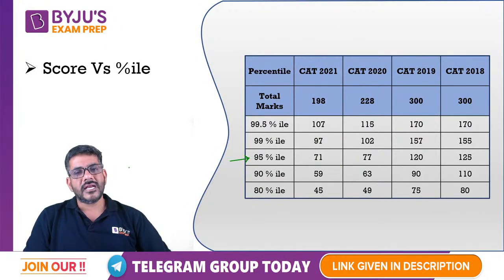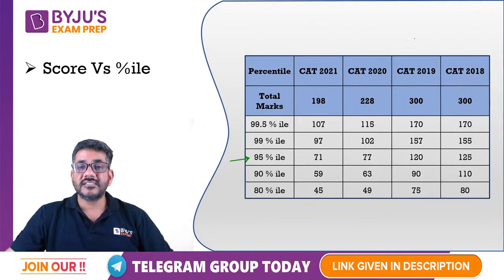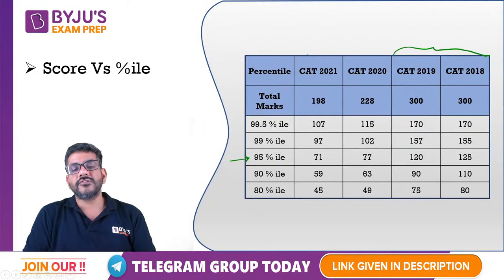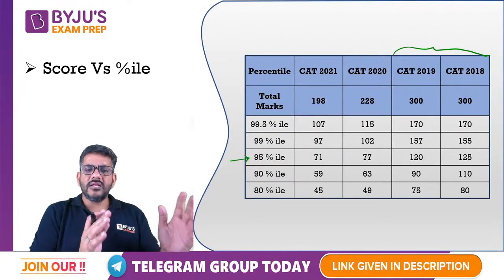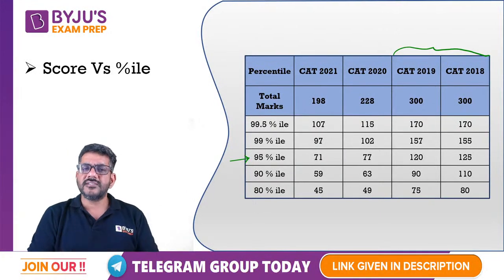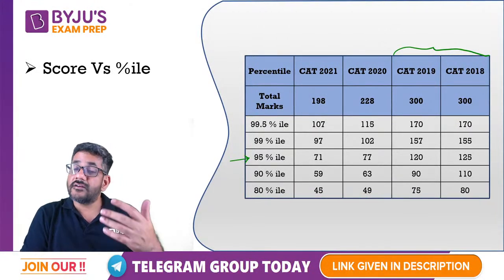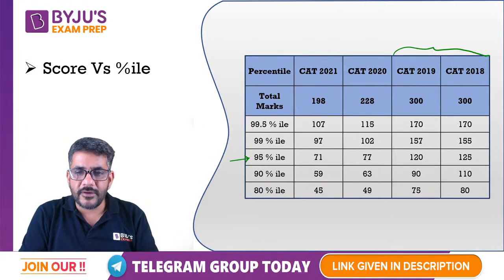So if I talk about CAT 2021 and 2020, what is my opinion? In my opinion, this year's CAT is going to be more close to these two patterns rather than these two patterns, because 2021 and 2020, because of COVID, had a changed pattern. The exam was of 2 hours rather than 3 hours. So that happened in 2021. Now COVID is almost towards extinction. So in this stage, probably we can assume that this year CAT is going to be again a 3 hours affair. तो जैसा 18, 17 में हुआ था, 16 में हुआ था, शायद exactly उसी तरह का एग्जाम इस साल भी होने वाला है.